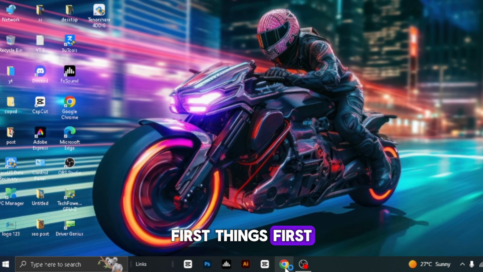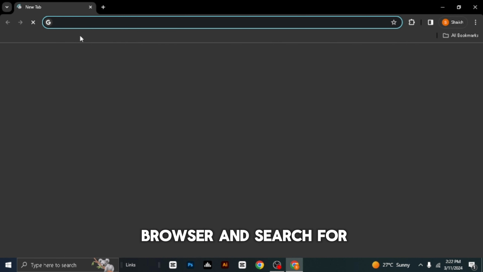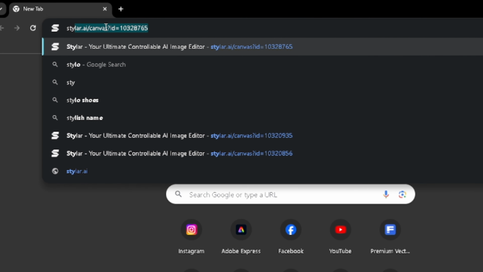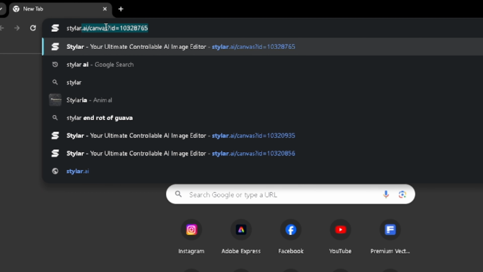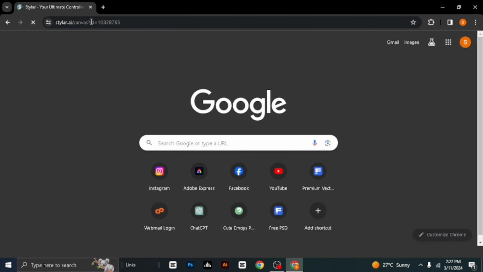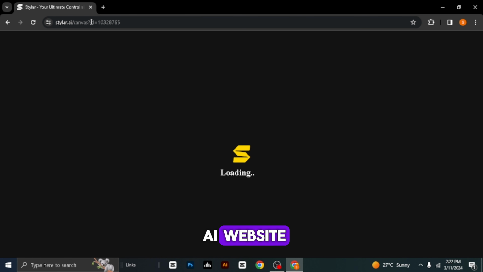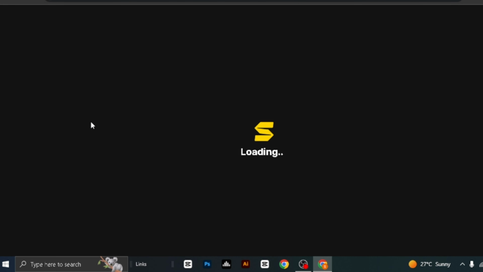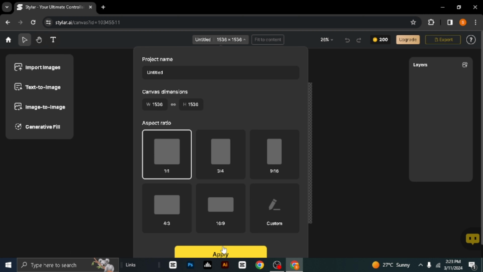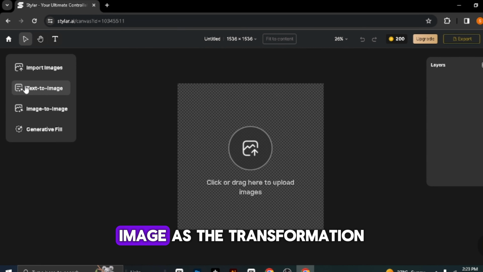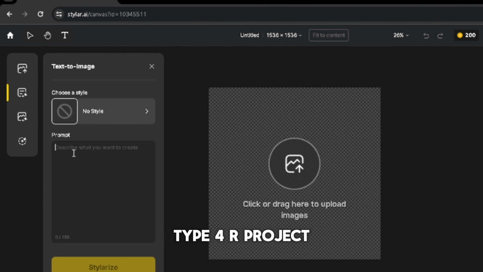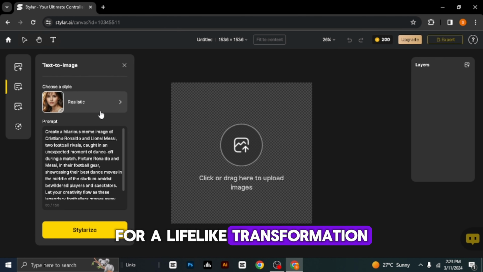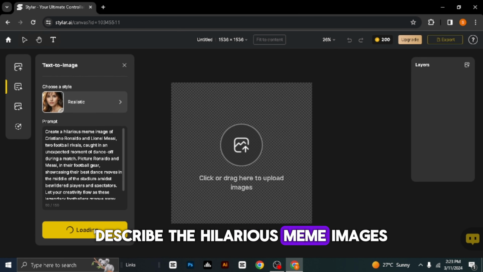First things first, fire up your Chrome browser and search for Styler AI. Once on the Styler AI website, click on New Project to begin our meme-making journey. Select Text to Image as the transformation type for our project. Click on Realistic for a lifelike transformation. Describe the hilarious meme images.